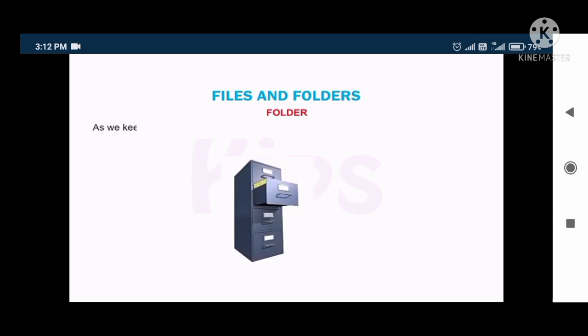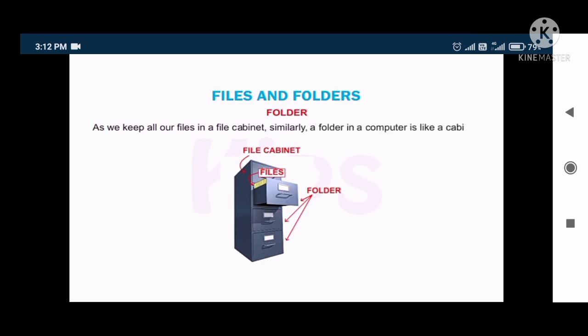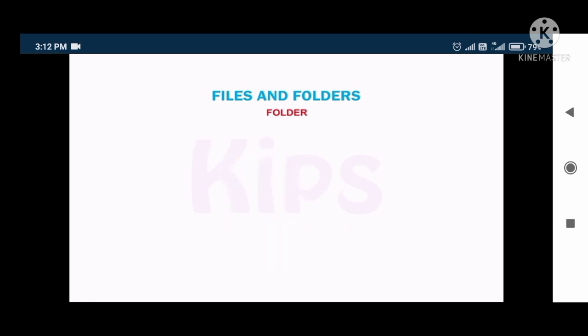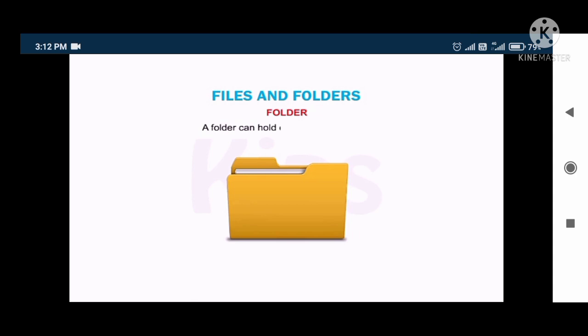Folder. As we keep all our files in a file cabinet, similarly a folder in a computer is like a cabinet where we keep relevant files. A folder can hold other folders as well. A folder within a folder is called a subfolder.